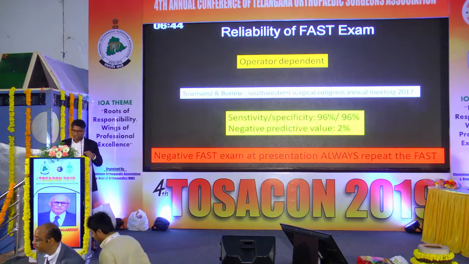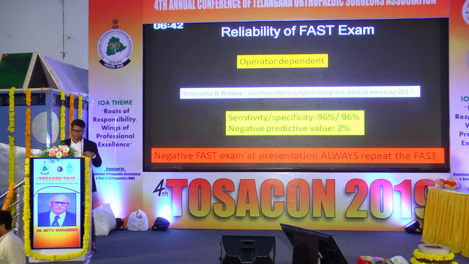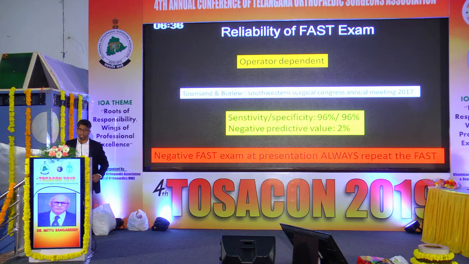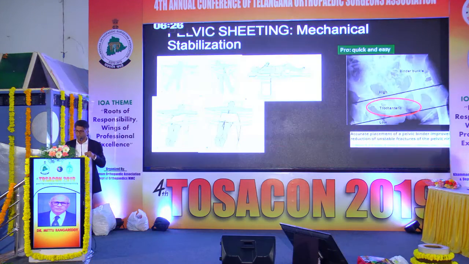There's a drawback because it is operator dependent, but studies have shown that with a good sonologist, sensitivity and specificity are high. But if your FAST is negative in the initial period, don't think that it is over. You have to repeat your scan after a period of resuscitation.